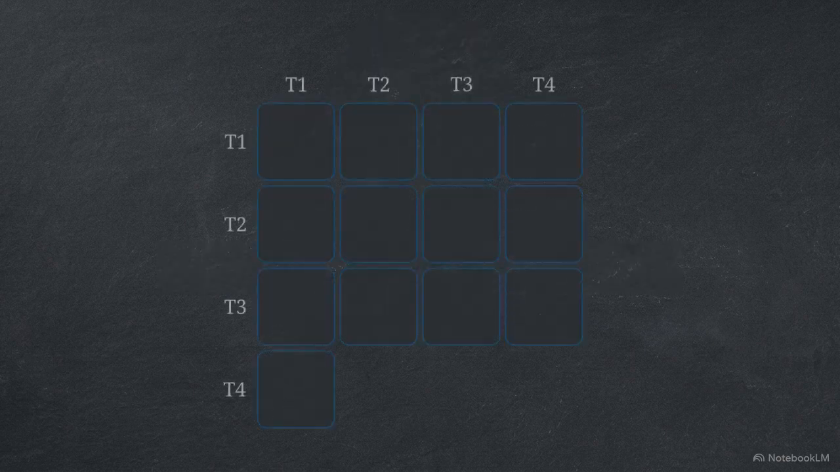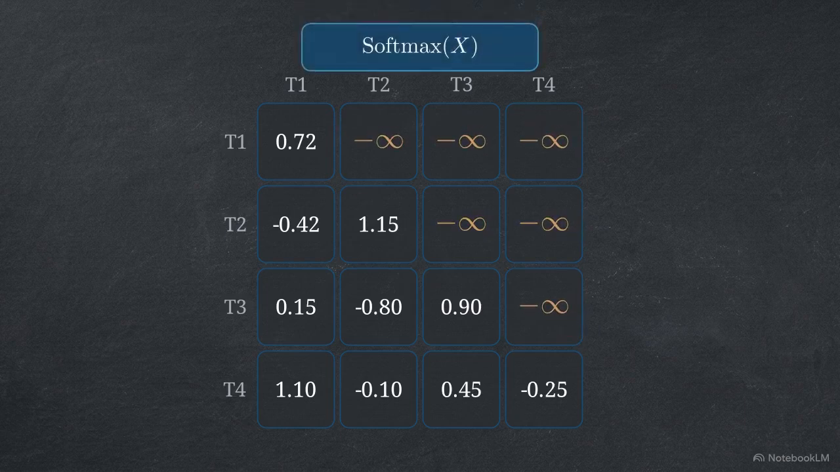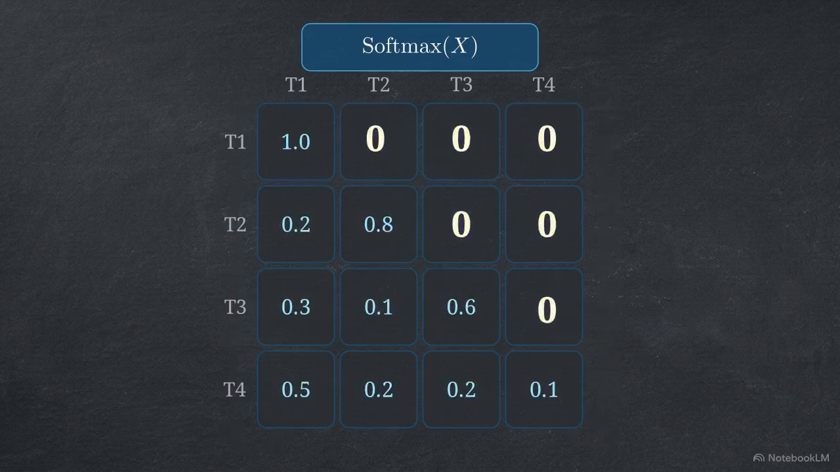This 4x4 grid illustrates the decoder-only architecture used by generative models like GPT and Llama. It utilizes a strict causal mask, where the upper right triangle is filled with negative infinity symbols. When this matrix is passed through the softmax function, calculating e to the power of negative infinity results in absolute 0.